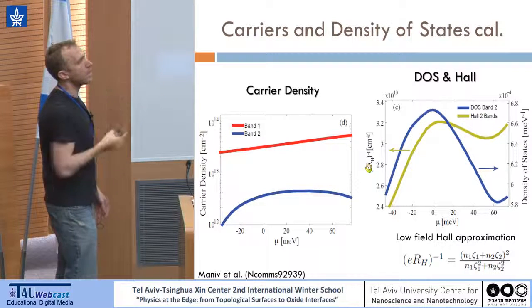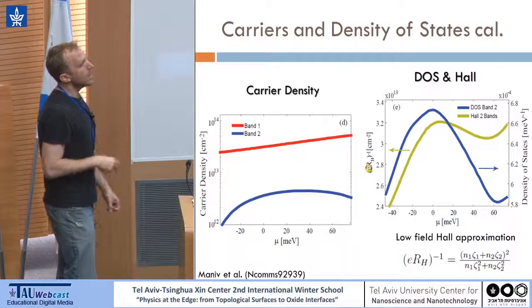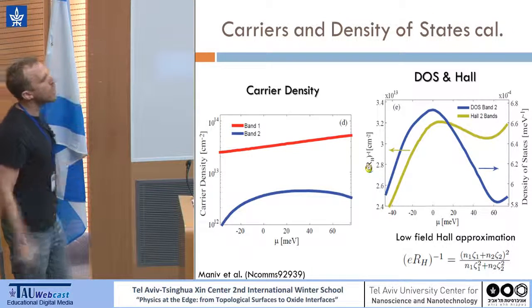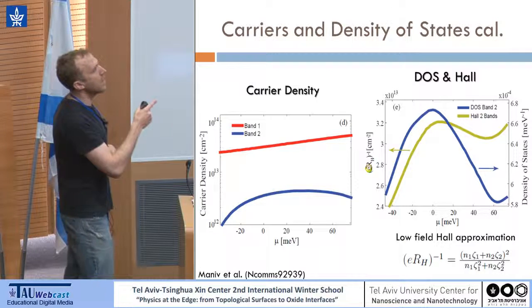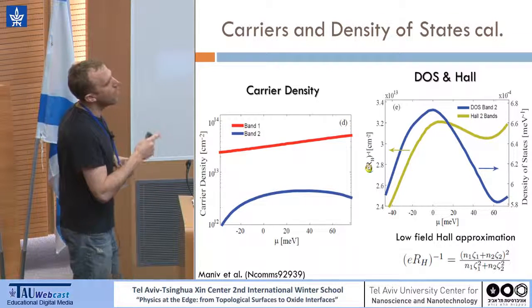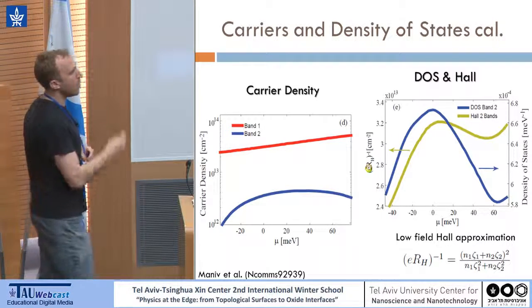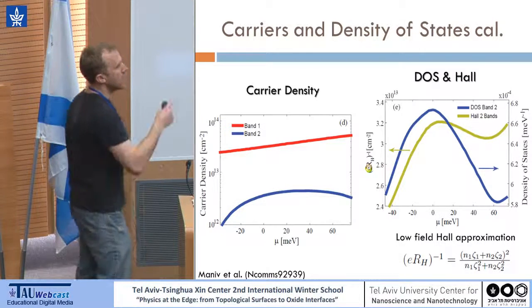Remember this for a future slide. And with the two carrier densities that we calculated, we could also calculate, in yellow, the inverse Hall coefficient with this low field Hall approximation that you see here.